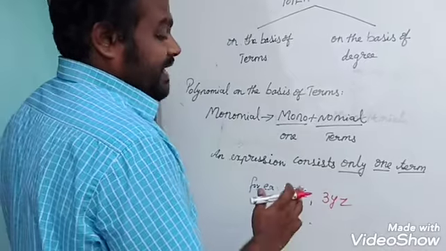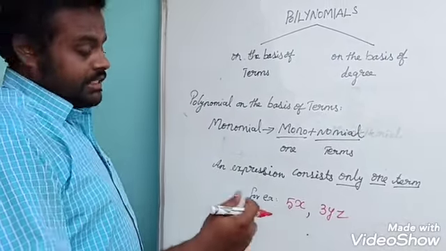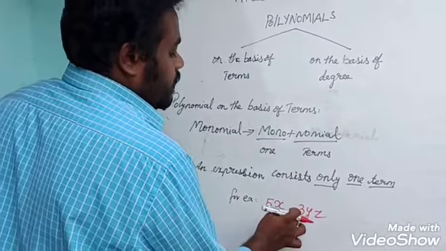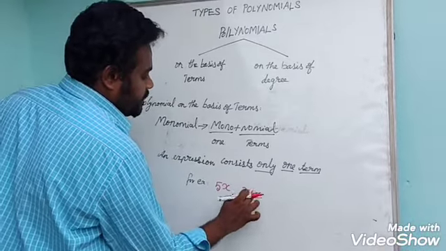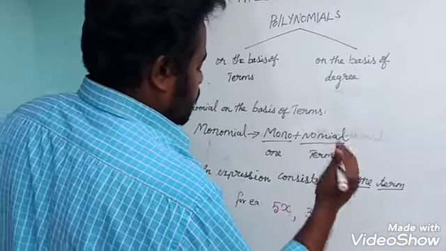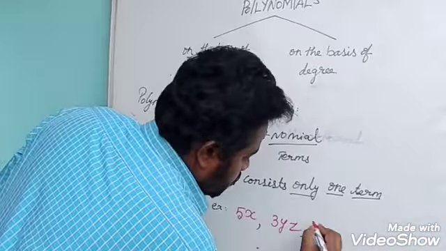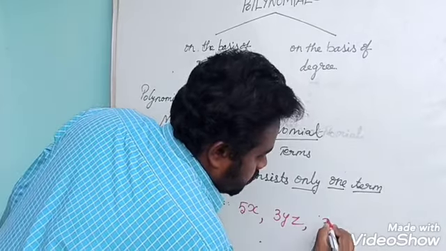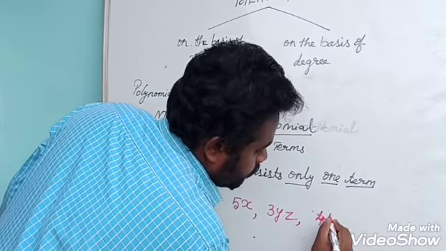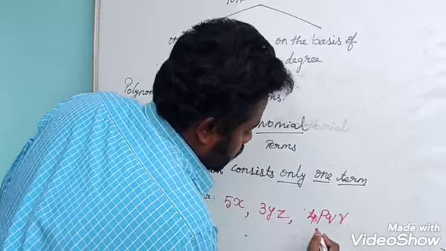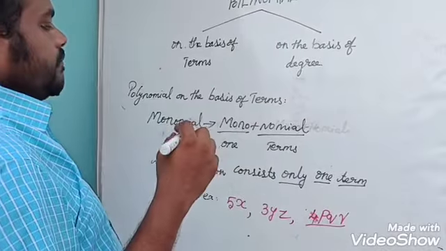There is no basic operation plus or minus. So 3y is also one term. Likewise, pqr is also a monomial.